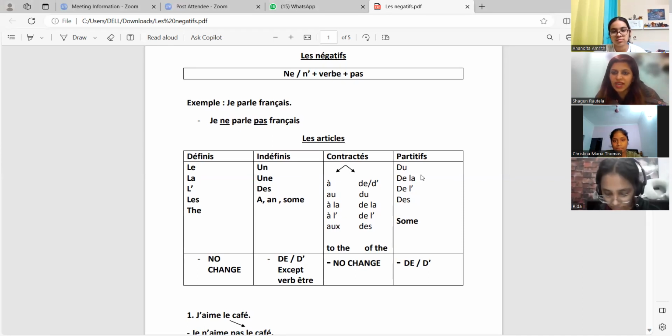Okay, and then we have the last one. Which is the last one? Article partitif. These articles we use with food. We use them with food. Okay, and all of them mean some. All of them mean some. I want you to take a minute and just write down whatever we have discussed right now. Just see how much you are able to remember.